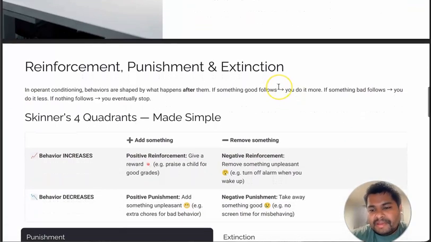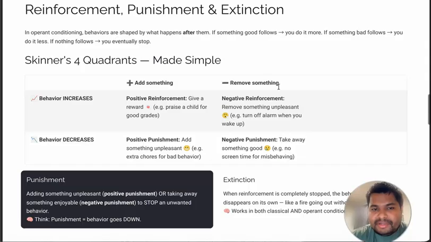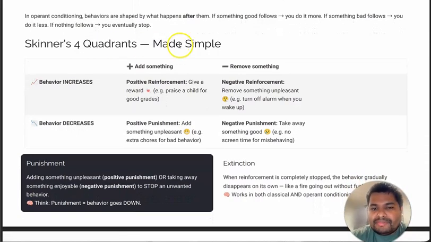Now we have to learn this slide, very important: reinforcement, punishment and extinction. In operant conditioning, behaviors are shaped by what happens after them. If something good follows, you do it more. If something bad follows, you do it less. If nothing follows, you eventually stop. Skinner's four quadrants made simple.